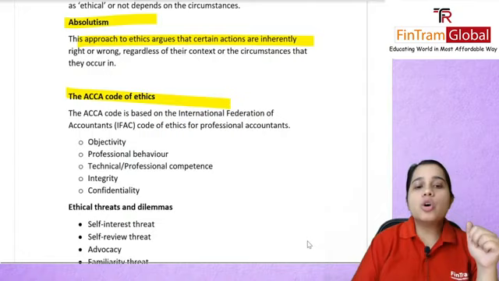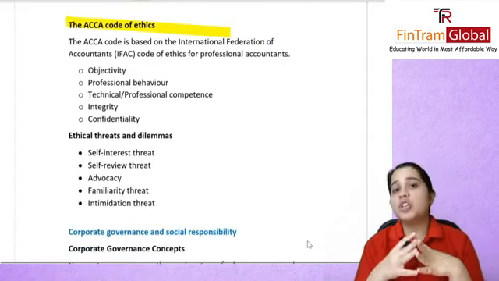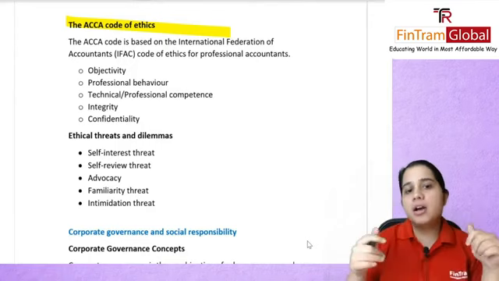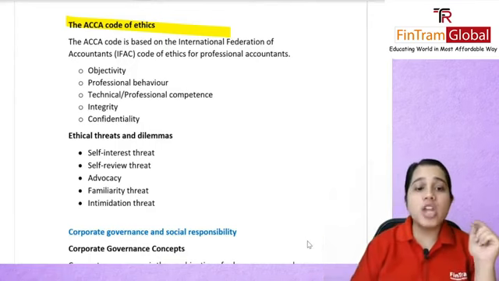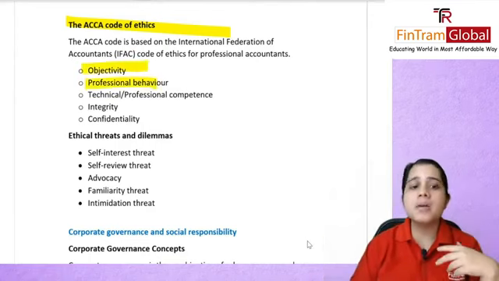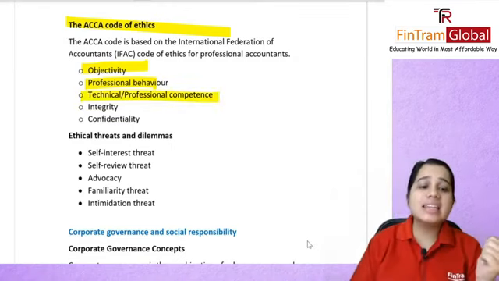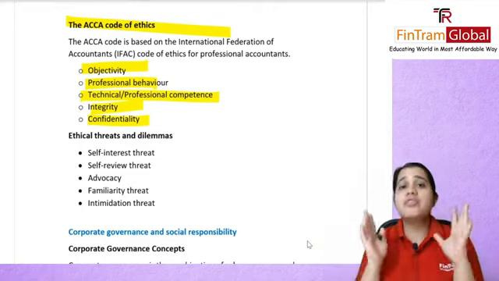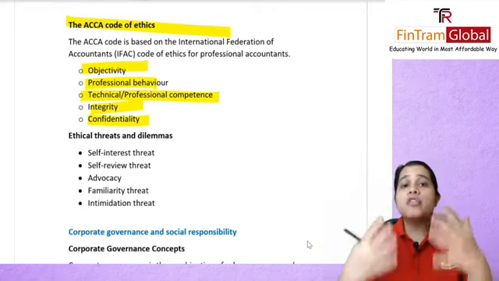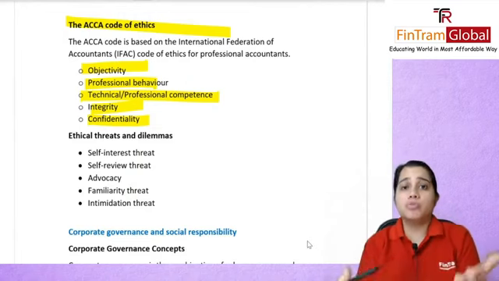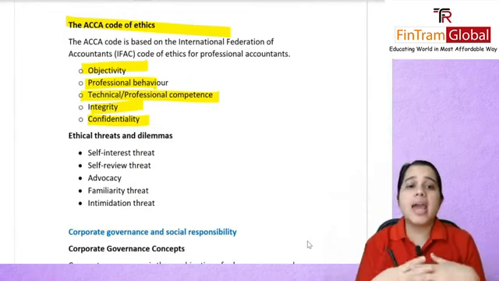Next, the ACCA Code of Ethics. Your International Federation of Accountants, that is IFAC, has provided a code: objectivity, professional behavior, professional competence, integrity, and confidentiality. Objectivity means free from bias. Professional behavior, obviously, if you're working somewhere, you make sure you behave professionally, talking properly and respecting your clients.